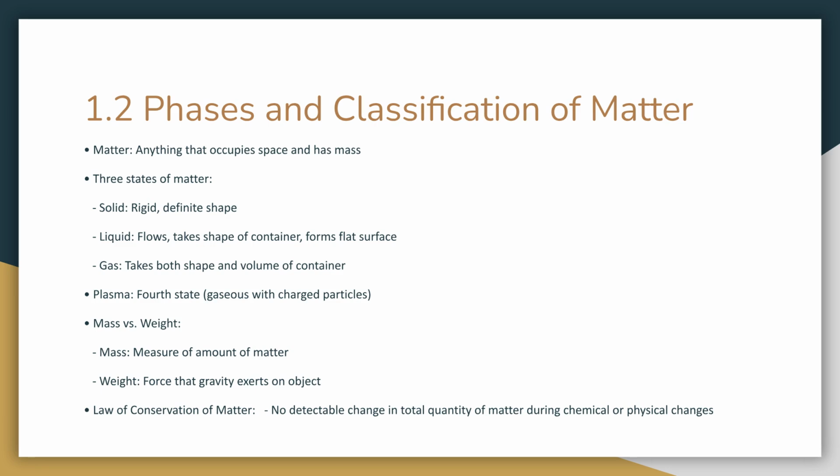The three states of matter are solid, liquid, and gas. A fourth state, plasma, is a gaseous state with charged particles. The law of conservation of matter states that the total quantity of matter remains unchanged during chemical or physical changes.